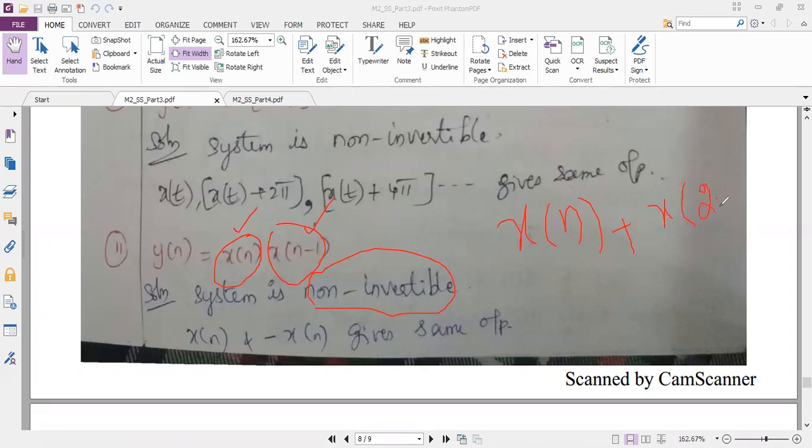Plus operation is applicable in the question, but my input should not be in products. So this is the next hint I am giving you. If the input is in a product, closing your eyes, you can write in the exam the answer as the system is non-invertible. If it is non-invertible, then we no need to worry about its inverse system.